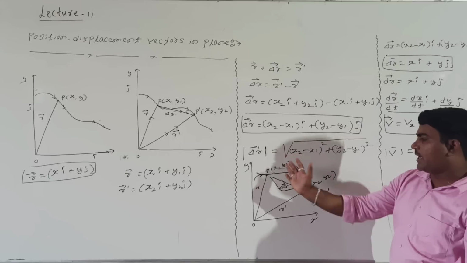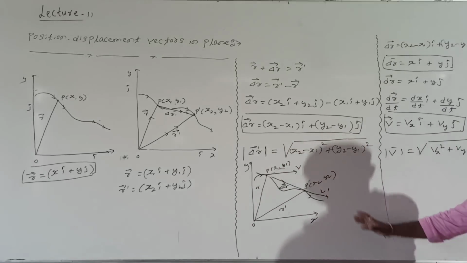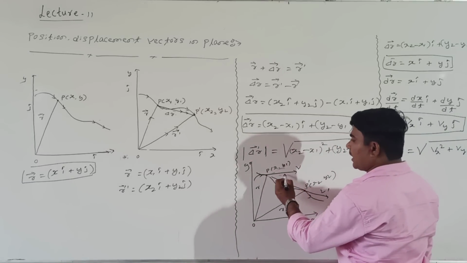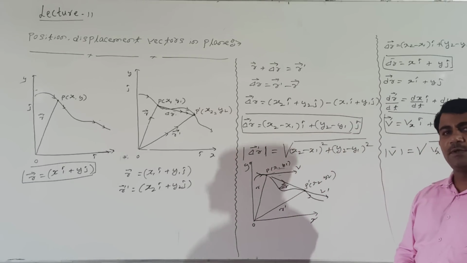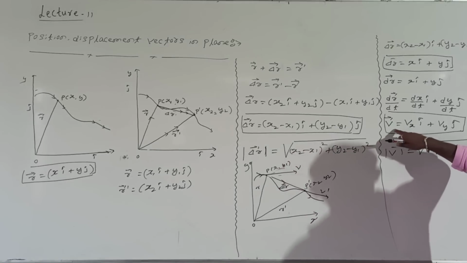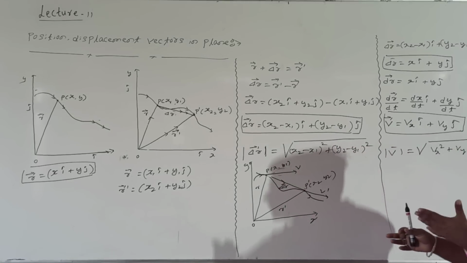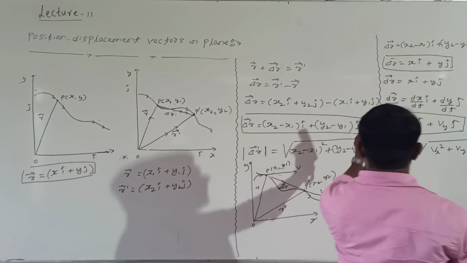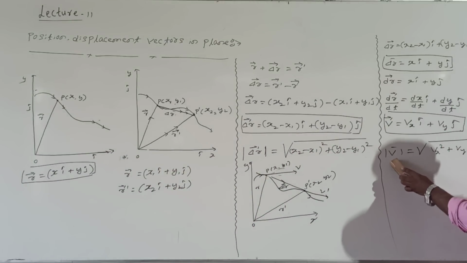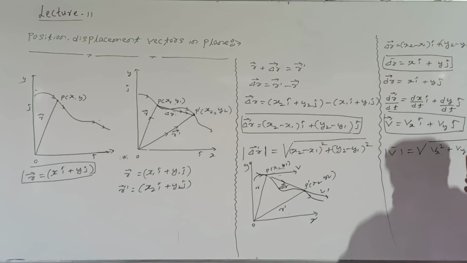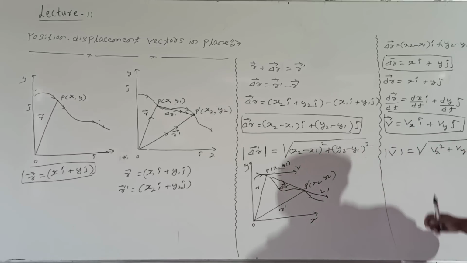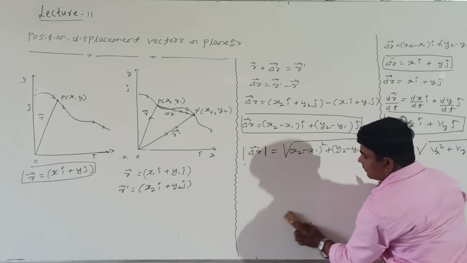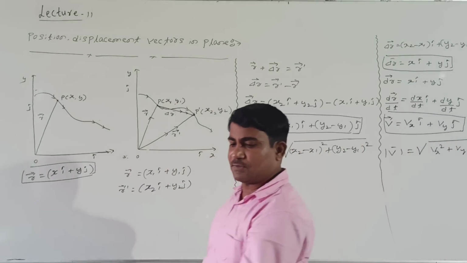How to show velocity along the x axis and y axis? Shall I take one more diagram here? Velocity v is there. This velocity can be resolved along the x axis and y axis. See here, the general formula is v equal to vx i cap plus vy j cap. The velocity v equals the square root of vx square plus vy square, the magnitude. How to represent the velocity of the body along the x axis and y axis?